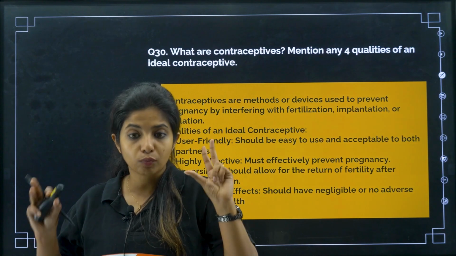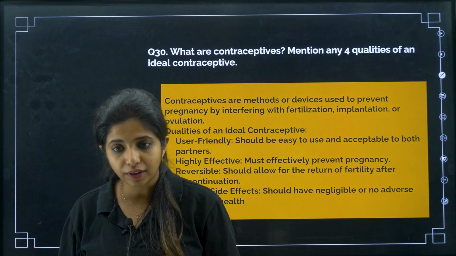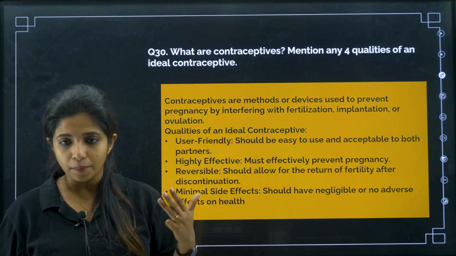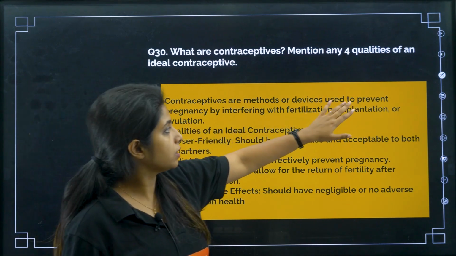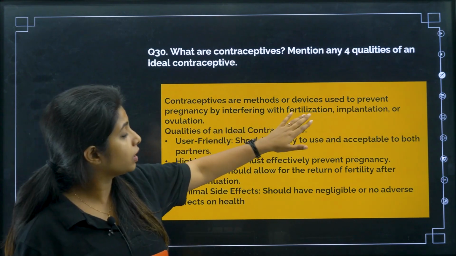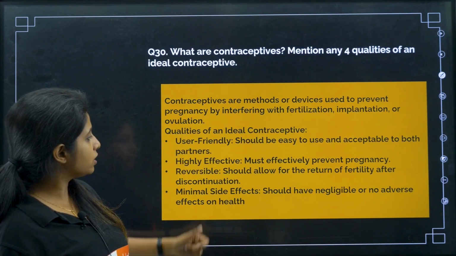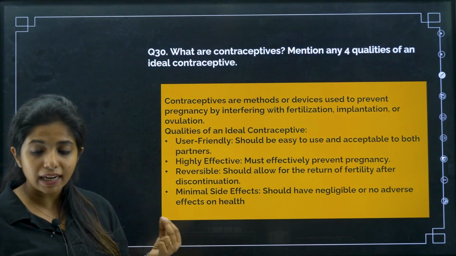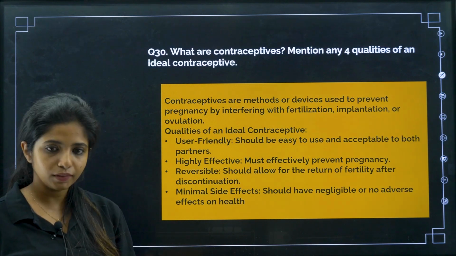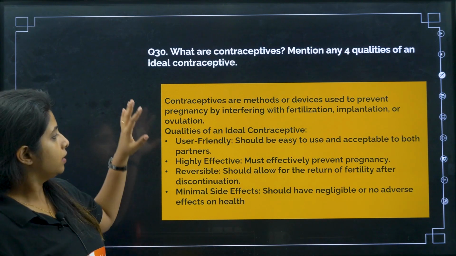Obviously, if you're using it, you should be believing it completely, right? Should it be highly effective? Okay. Does it have side effects? No. Contraceptives are methods or devices to prevent pregnancy by interfering with fertilization, implantation or ovulation. Qualities: user friendly, highly effective, reversible and minimal side effects, my dear children. Cool. Done.